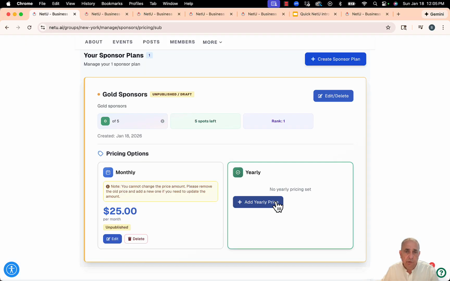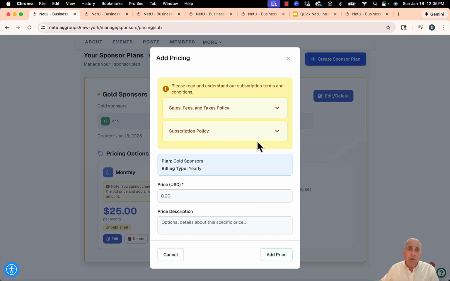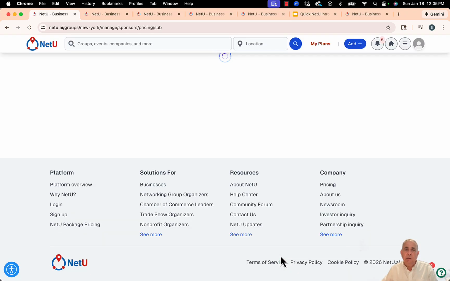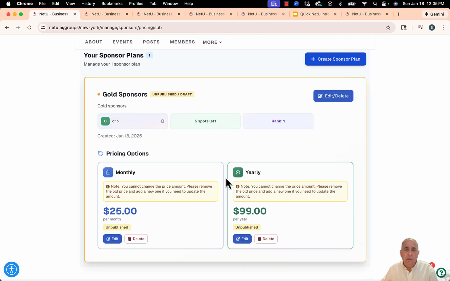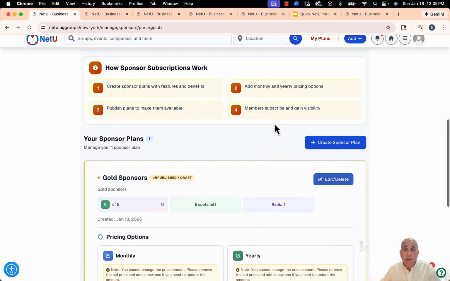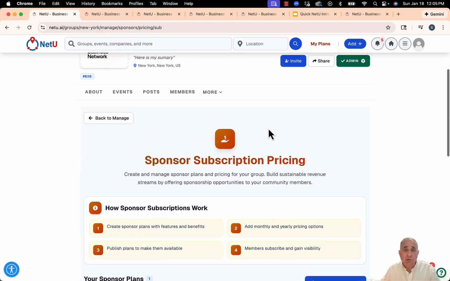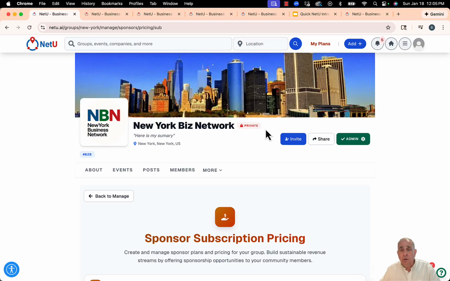It is very, very simple. And maybe if somebody wanna sponsor the whole year, you might wanna say, okay, if you wanna sponsor the whole year, you pay $99. And you can of course set up description for the price. I'm gonna click on add a price, and now I have my plan in here. It is very simple, and I'm gonna show you also from the perspective of a non-member how they can sponsor your group as well.